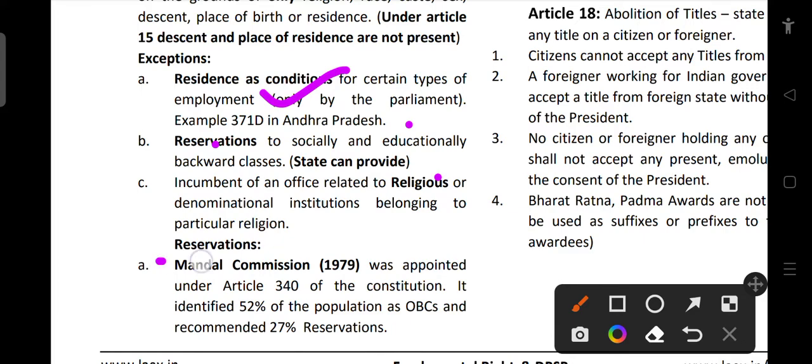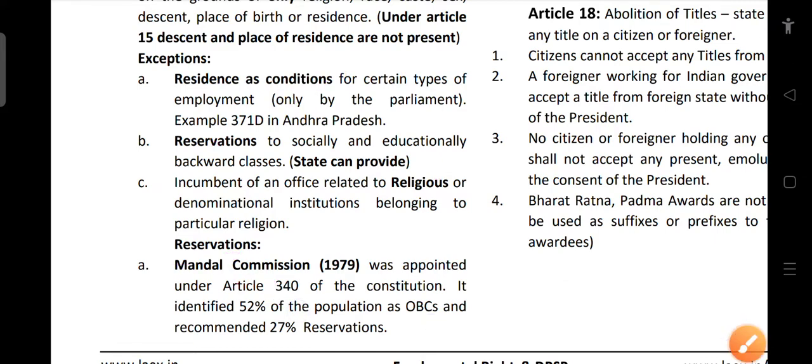And then reservation. The Mandal Commission was formed in 1979 and was appointed under Article 340 of the Constitution. It identified 52% of the population as OBC and recommended 27% reservation. So the Mandal Commission was appointed in 79 under Article 340. They said 52% are OBC, so we can give 27% reservation to them.